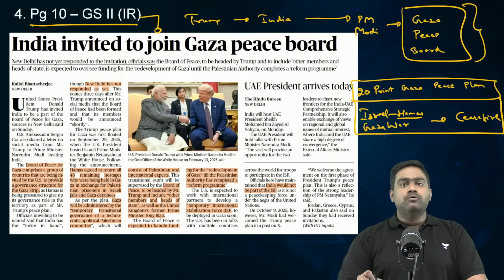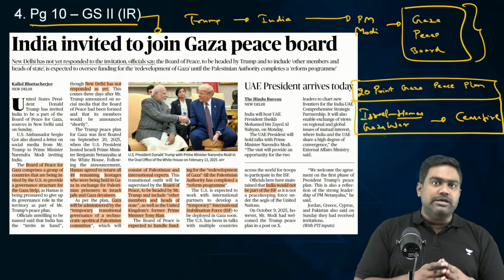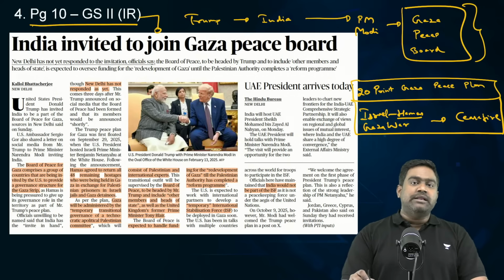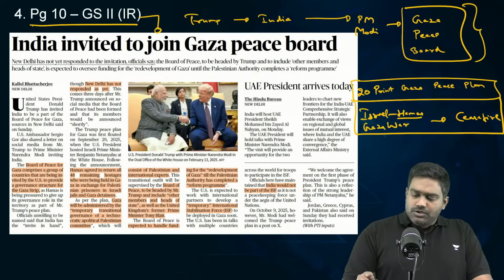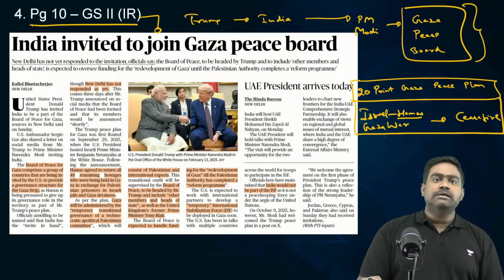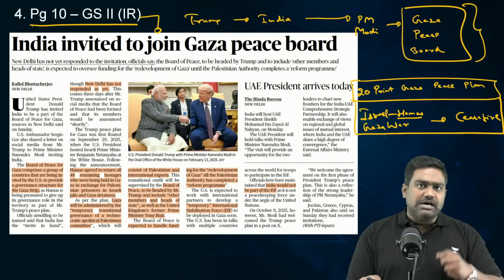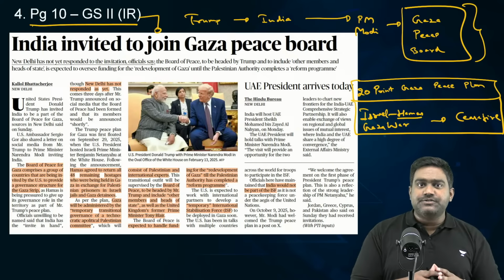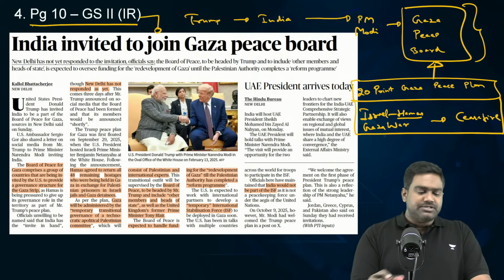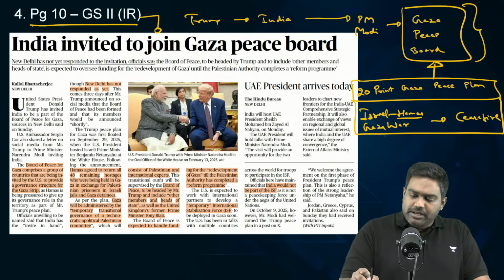Hamas also agreed to return the bodily remains of all the hostages, and Israel in return released Palestinian prisoners who were in Israeli custody. So eventually, the peace plan proposes the complete disarmament of Hamas, the de-radicalization of Gaza, and the reconstruction of Gaza and the rehabilitation of Palestinians. So, to handle the reconstruction and rehabilitation activities, the peace plan pushed by Donald Trump, negotiated by Donald Trump with Egypt and Qatar,